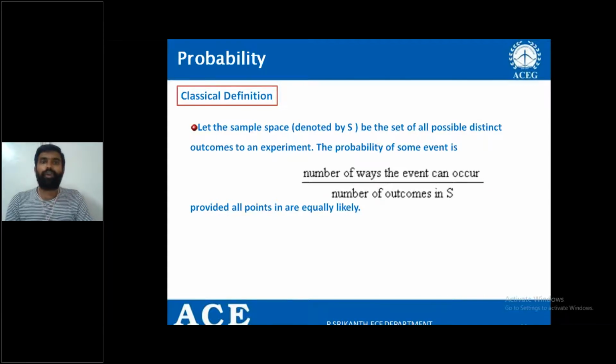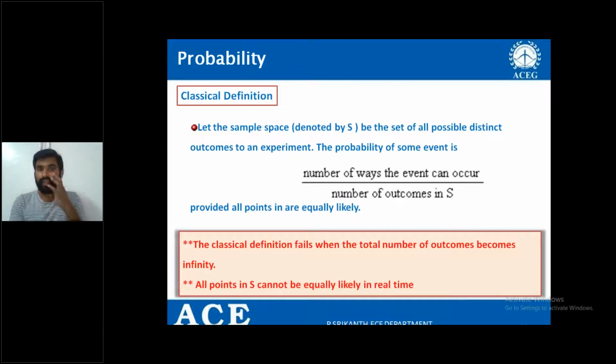Here, all the points are equally likely, in the sense that when I am throwing a die, all the attempts are equally likely. There is no bias in the die-throwing experiment; I'm not putting different forces in different attempts. So all the attempts are equally likely. In such a scenario, I can write it as the number of ways the event can occur by the number of outcomes in S. But there are some limitations to the classical definition.